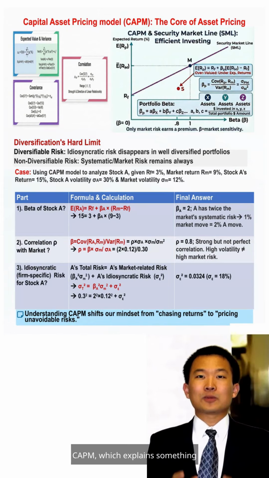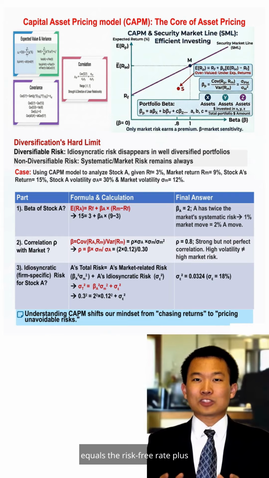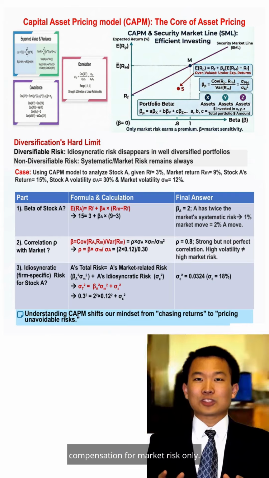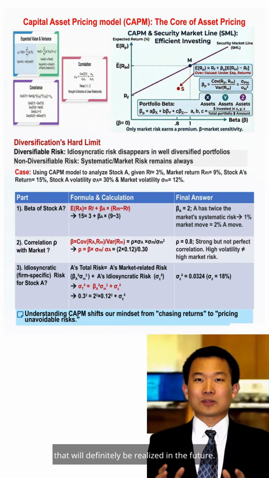At the heart of corporate finance, there's a model that's almost impossible to avoid, the capital asset pricing model, which explains something simple yet profound. The expected return of an asset equals the risk-free rate plus compensation for market risk only. Please pay attention to a very important premise. CAPM prices the expected return, not the return that will be realized in the future.